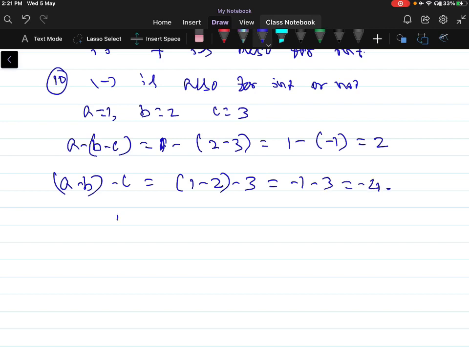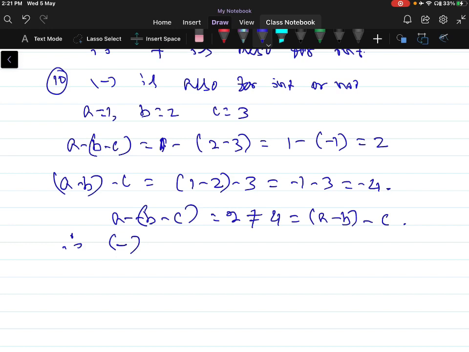Here you can observe that 2 is not equal to minus 4. So therefore you can observe that subtraction is not associative for integers. It means grouping of subtraction of integers is not associative.